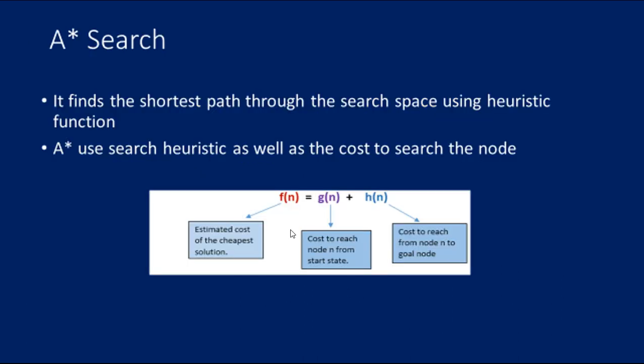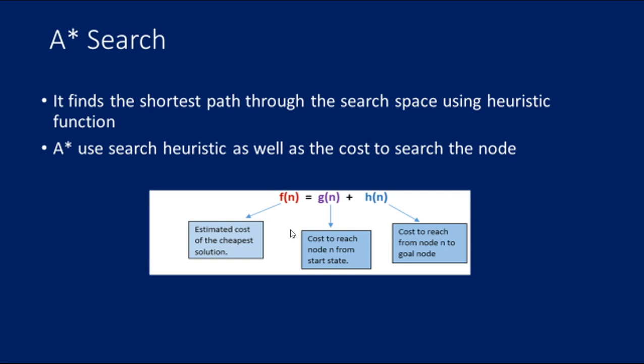Next we are just going to see A star search. A star search finds the shortest path through the search space using a heuristic function. A star search uses the heuristic as well as the cost to search the node. So it uses the function f of n equal to g of n plus h of n.